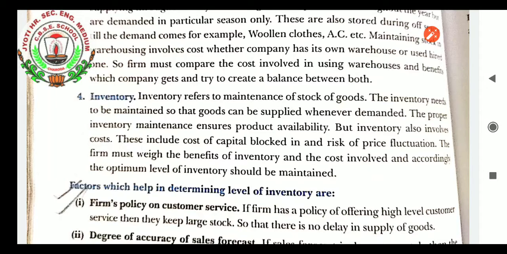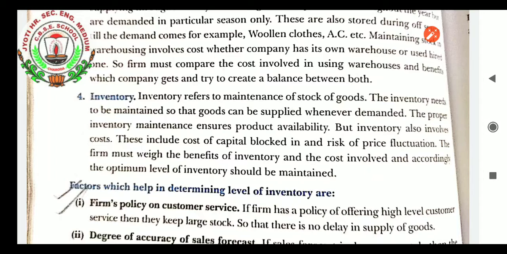Inventory, the stock. Inventory refers to a maintained stock of goods. The inventory needs to be maintained so that goods can be supplied whenever demanded. Proper inventory maintenance ensures product availability, but inventory also involves cost. This includes the cost of capital blocked in and the risk of price fluctuations. The firm must weigh the benefits of inventory and the cost involved, and accordingly the optimum level of inventory should be maintained.